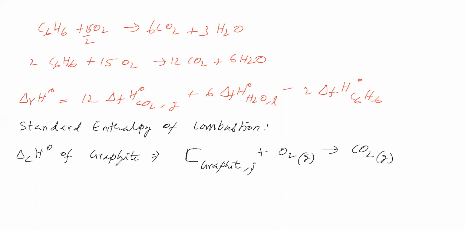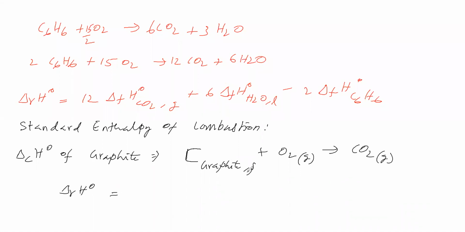Which is undergoing combustion, you keep 1 mole and balance the rest. So there is 1 mole of carbon, 1 mole of O2. The equation is balanced. So for this reaction, we can write delta RH naught.